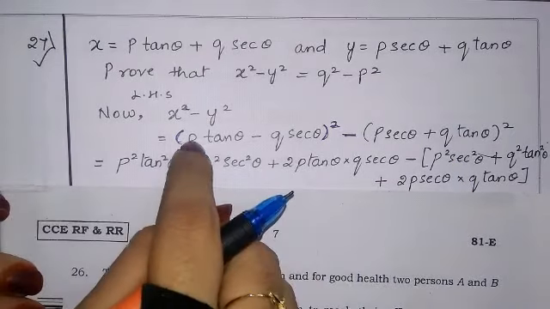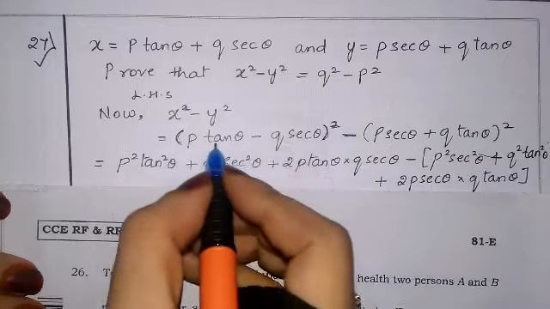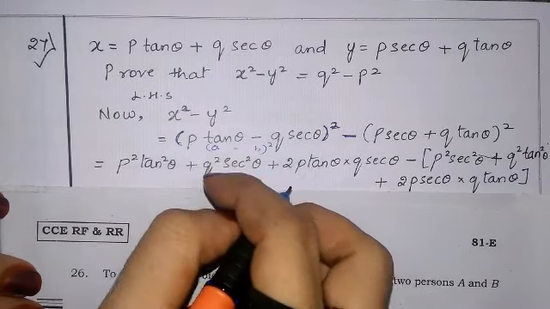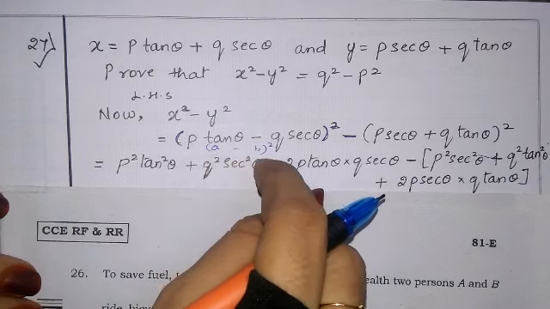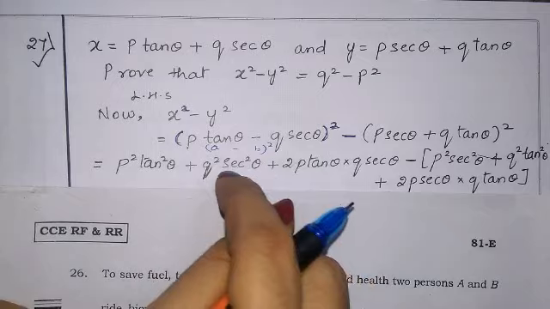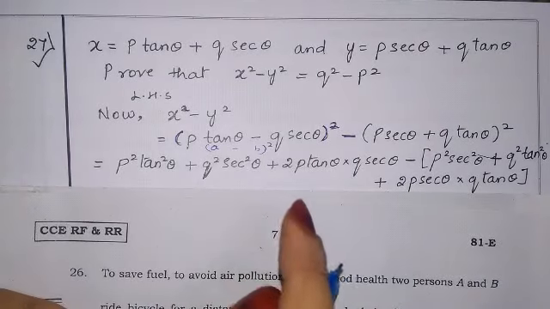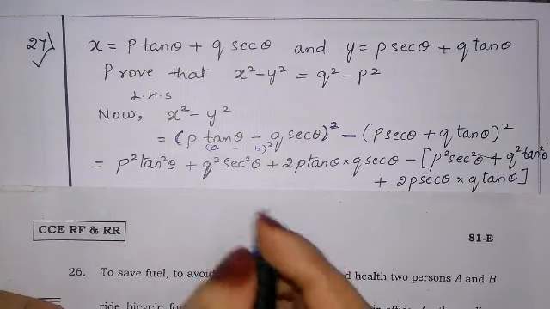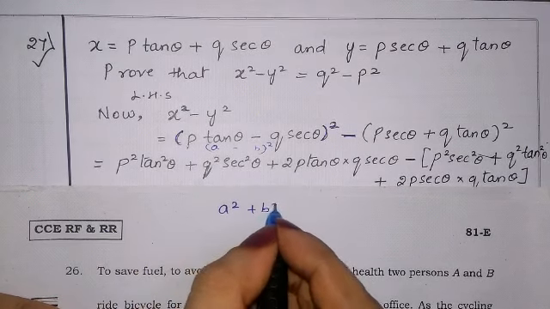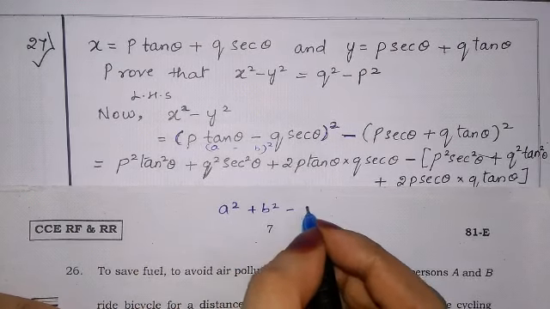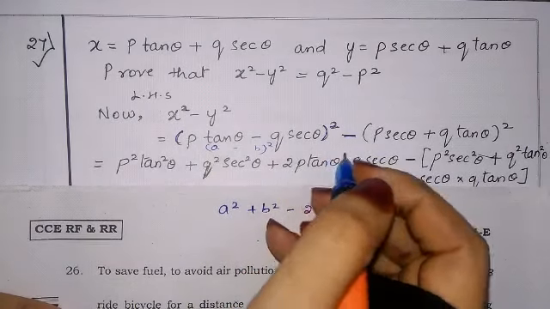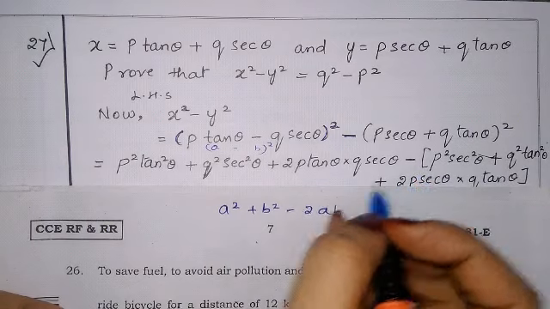So a minus b whole square. We know the formula: a minus b whole square is nothing but a square minus 2ab plus b square, or a square plus b square minus 2ab. This is the formula which I will apply now. Which formula? a square plus b square minus 2ab for the minus sign, and for the plus sign, plus 2ab.